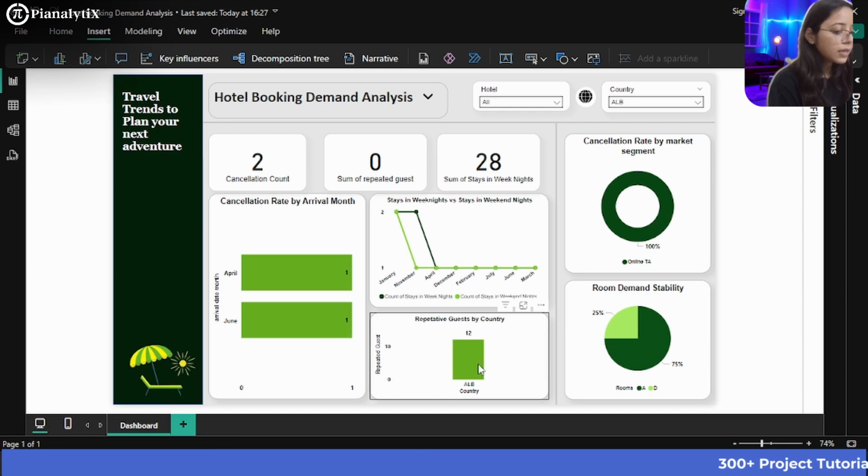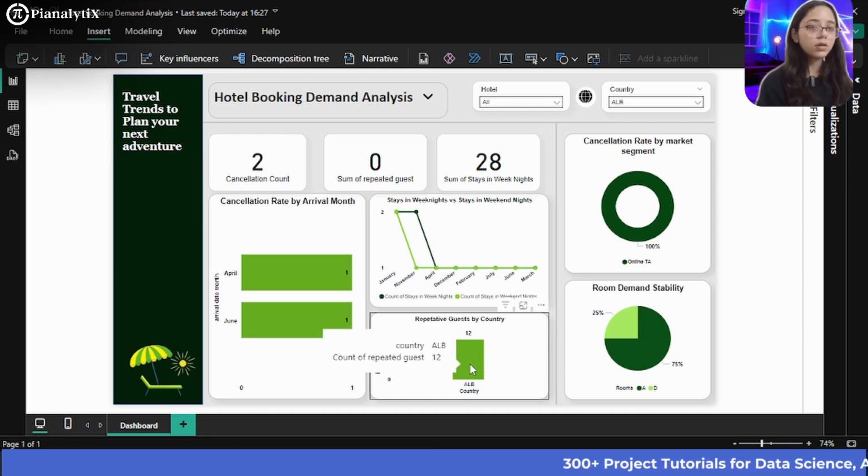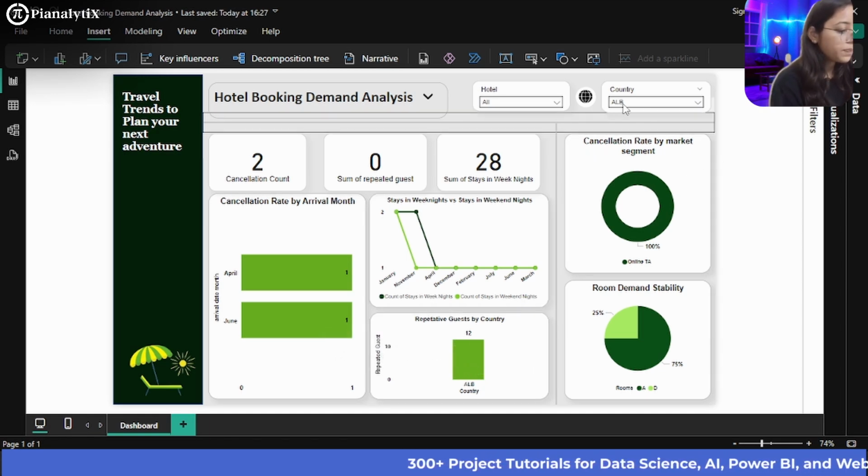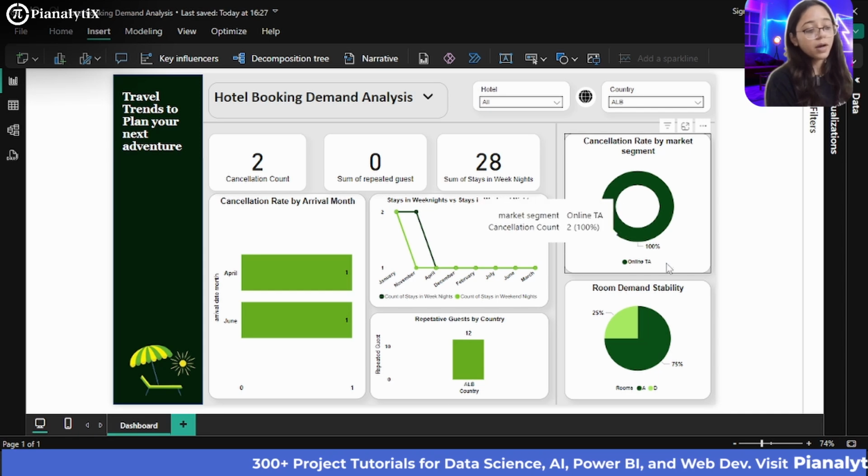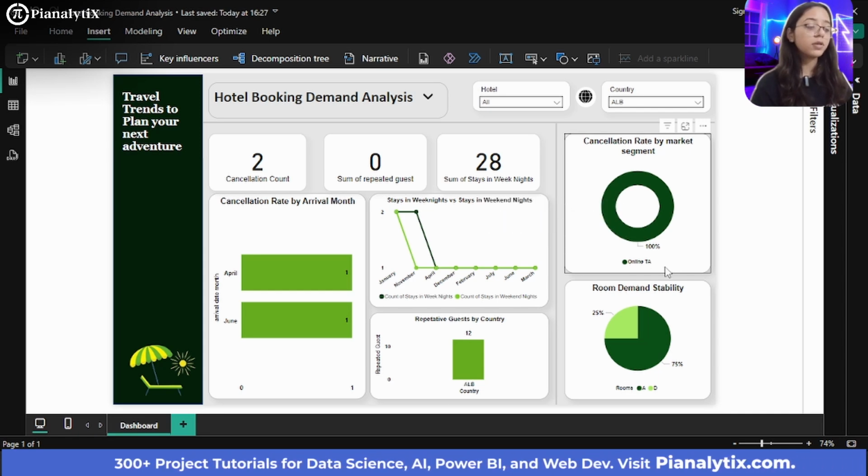And you can see that the repeated guests were around 12. The highest cancellation rate by market segment was 100% for online TA, meaning from the websites there was the highest cancellation rate. So let me clear my selection.